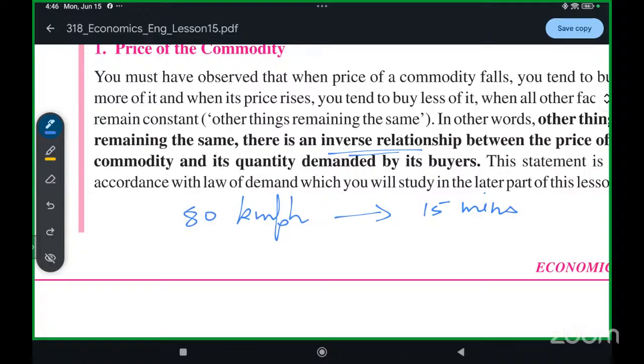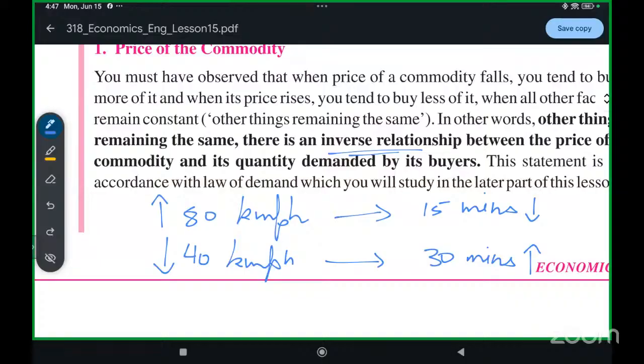If you drive at the speed of 40 kilometers per hour, what will happen? It will take you 30 minutes to reach your friend's house. Now, this is very simple maths. When you're driving at a fast speed, it will take you less time. When you're driving at a slow speed, it will take you more time. What I'm trying to explain is when the speed is more, the time taken is less, and when the speed is less, the time taken is more.